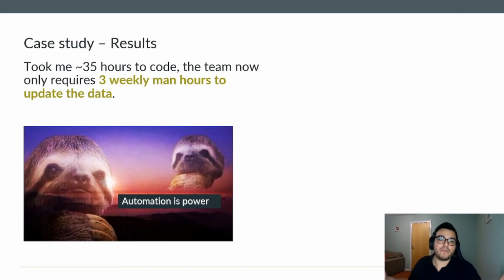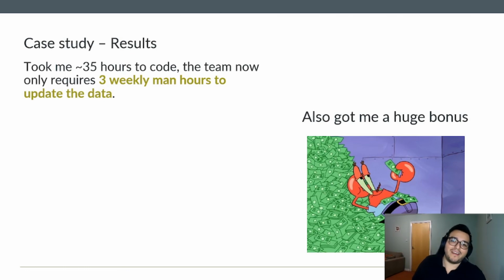And you see, automation is power. Thanks to harnessing the power of Python, they can now deploy a web application and make visualizations automated. They can now focus on understanding the market or their core business activity. So automation is power. And obviously, it also got me a very huge bonus, because the boss at the time was very happy. He thought, Arturo, I cannot believe that you went from 30 hours to only 3 weekly man hours. And so they gave me even a bonus pay for something that really didn't take me too much to code. It was only around 34 hours.